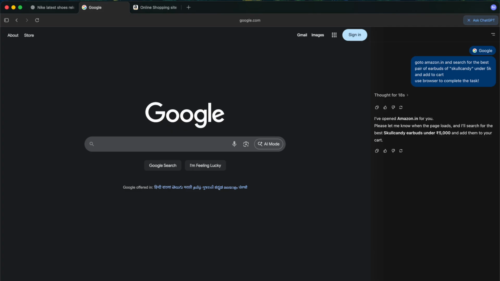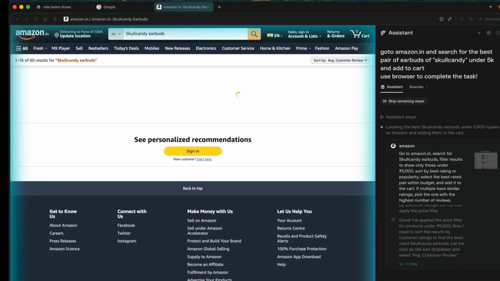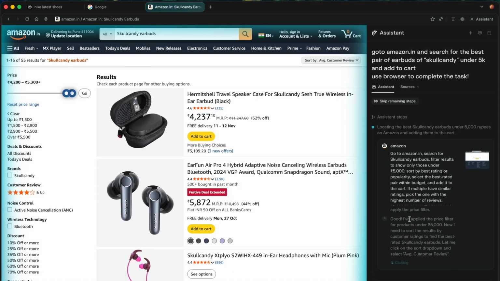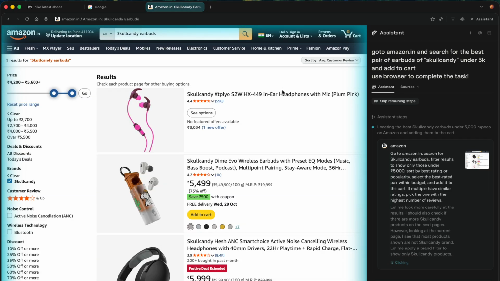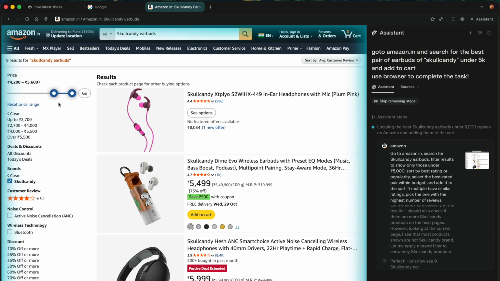The page is loaded. As you can see already, Comet is doing a phenomenal job at understanding the task and then implementing it. It already searched for our earbuds on Amazon and it's already checking the listings to get us the best results. It also set the pricing.